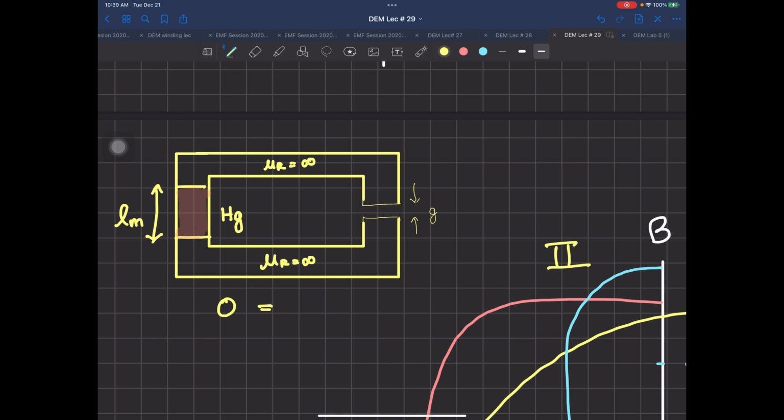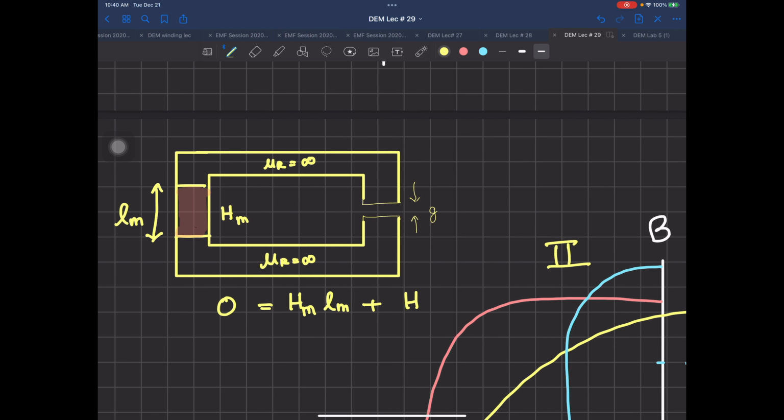So this is going to be Hm dot Lm plus the next one, Hg dot G. Sorry, not Hg first, this is Hm because the magnet has Hm, and I have Hg and it's just G. Now from here, if I take Hm on the other side, this is minus Hg multiplied by G divided by Lm. G is a positive quantity, Lm is a positive quantity, Hg is also positive